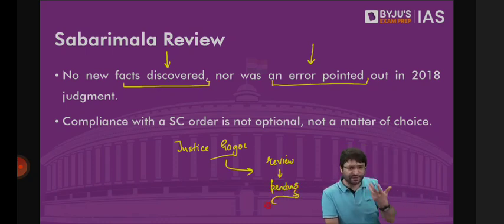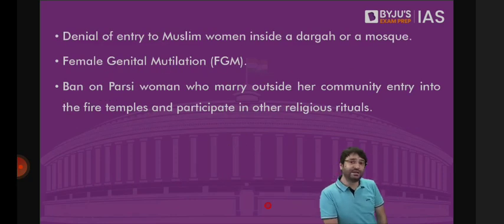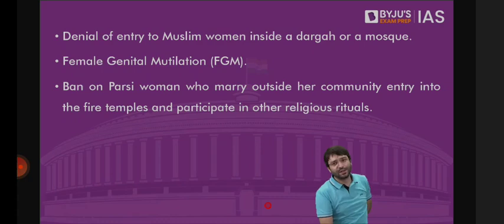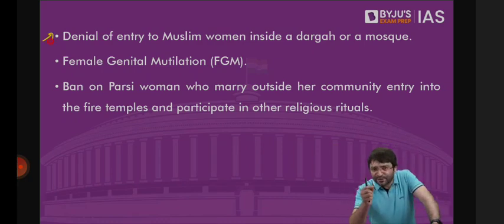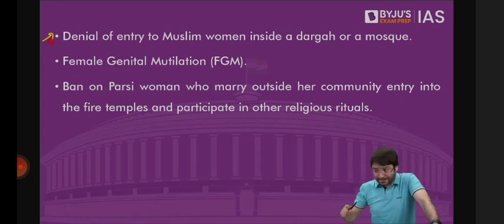Why? Because there are some other similar cases which raise similar issues, similar concerns. Until those cases are also reviewed by the court, and judgment is given in these 3 cases, we will keep the Sabarimala review petition pending. What are these 3 cases? If women of menstruating age are not allowed entry inside the sacred sanctum sanctorum of the Sabarimala temple, why are Muslim women not allowed inside the dargahs and the mosques in India? Is this also not gender-based untouchability? We will hear this matter first.